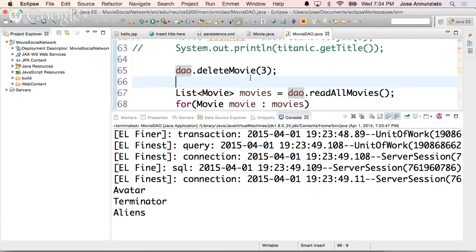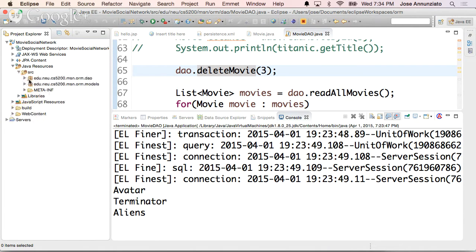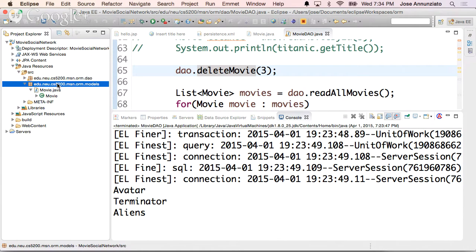So we have here a movie, the movie object, and where is it? Java resources, right? We have the movie in the models, right? And say we want to represent, let's see, we could represent reviews for the movie, right? A movie has many reviews, or a movie has many actors, right? A movie has many different things, right? But let's stick to just one of them. Let's say actors or reviews. What should we do?